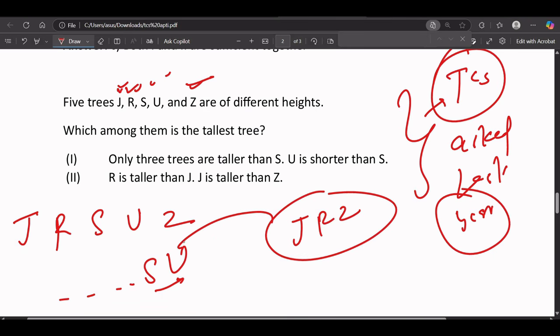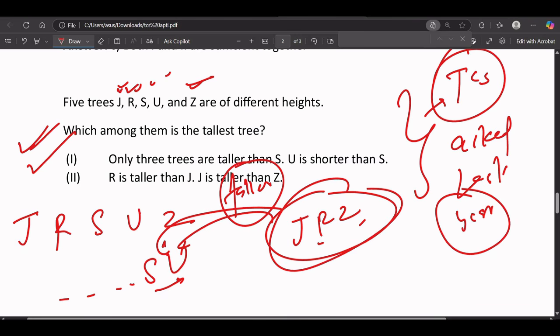Definitely they are taller than S, because we already know from statement number one that J, R, G are taller than S. But can we find out the tallest from this? No, because from statement 1 it is not clear which one is the tallest.